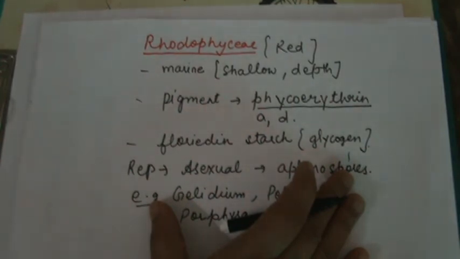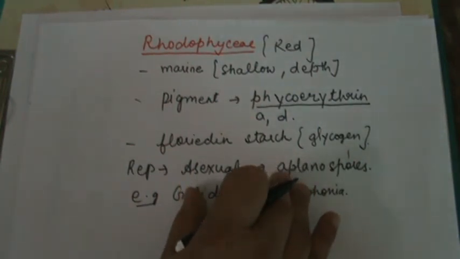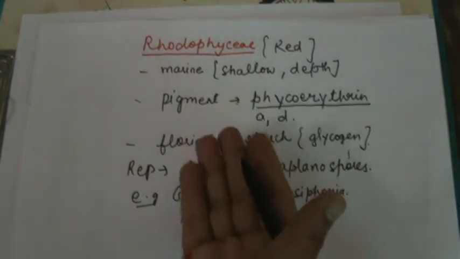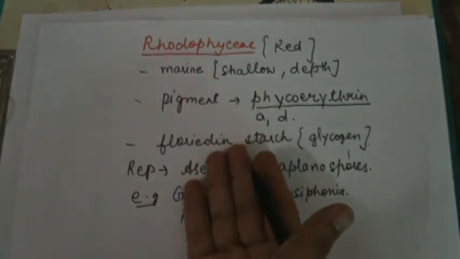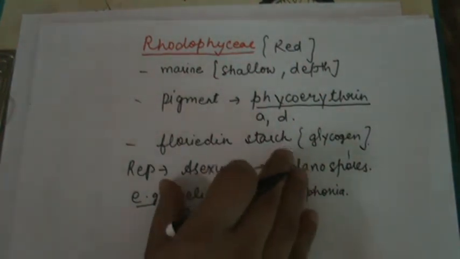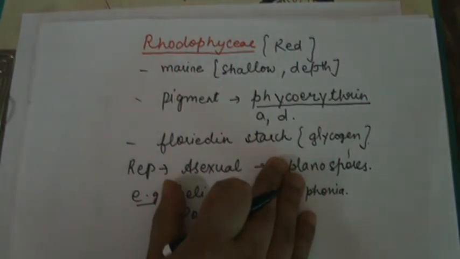Students, these are the different classes of the division Thallophyta, which means algae. In this division, you have to learn about their habitat, the presence of pigments, the stored food, and you must know about their reproduction with 2 or 3 examples. Sometimes the question may come, what is the difference between red and brown algae? If you remember the characters, then you are able to write the difference between red and brown algae, green and red, green and brown.